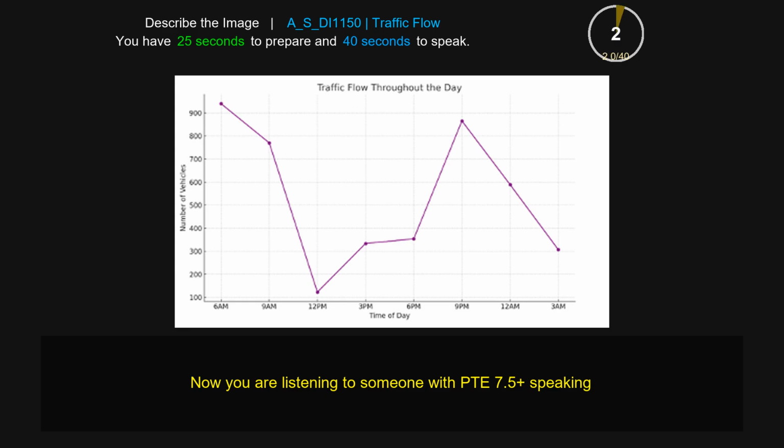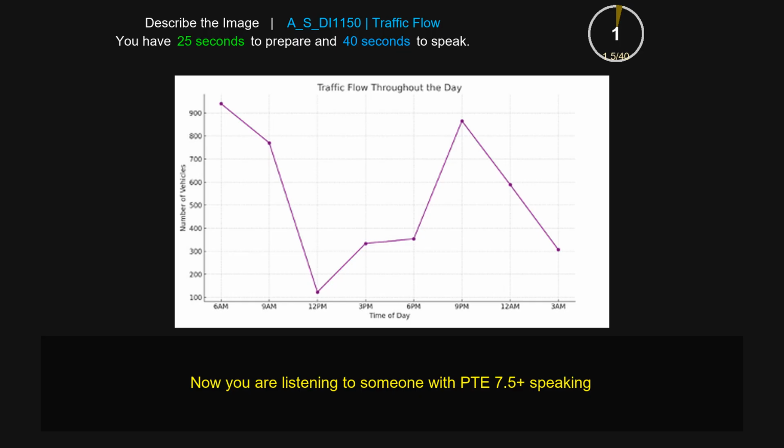This line chart gives information about traffic flow throughout the day. From the picture we can see in 3 p.m. the value is 350 and in 6 p.m. the number is higher, which is 380. The highest one is in 6 a.m., which is 918, and the lowest one is in 12 p.m., just 120. To sum up, the picture tells about traffic flow throughout the day.